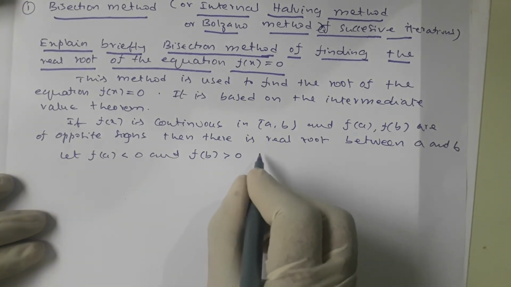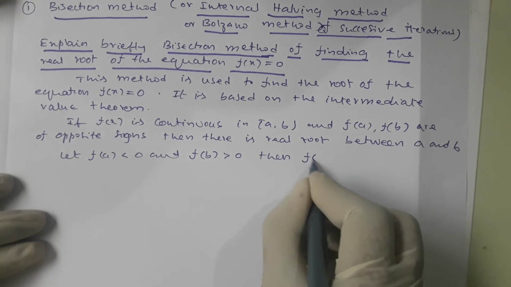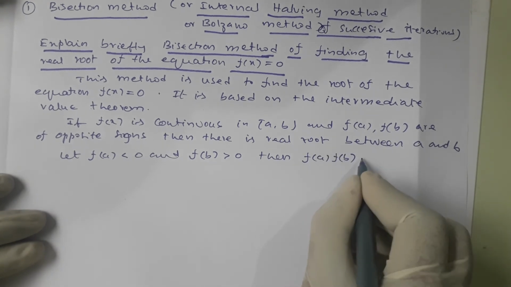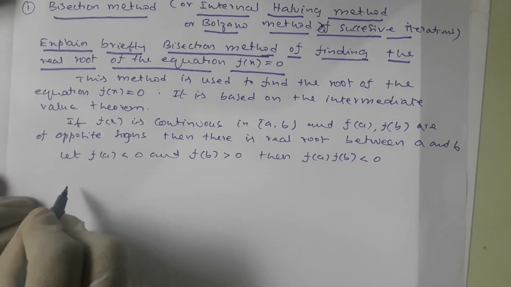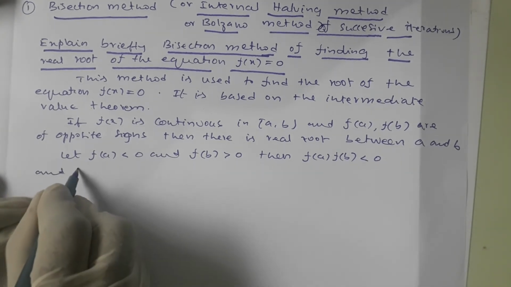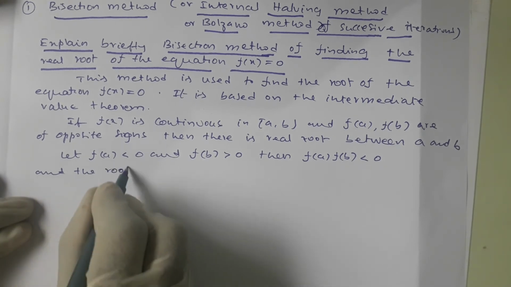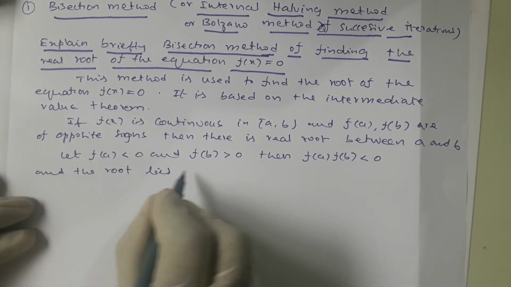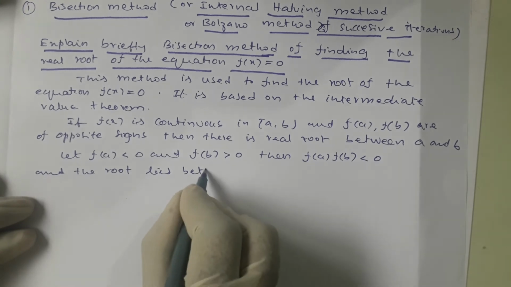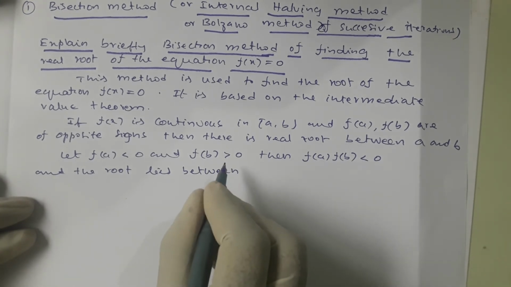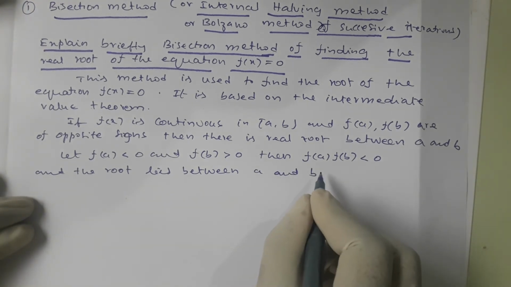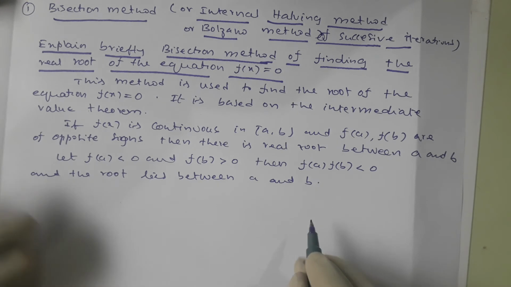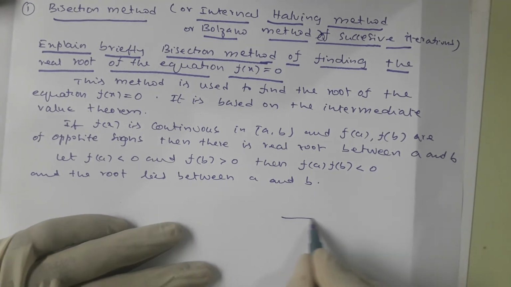Then f of a into f of b is less than 0 and the root lies between a and b. How will it be? Suppose this is the closed interval a comma b.